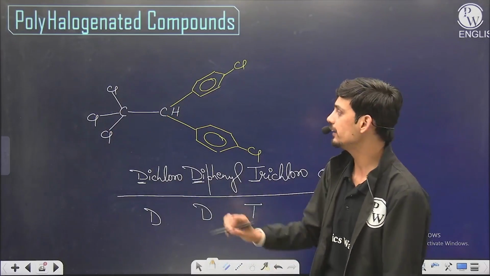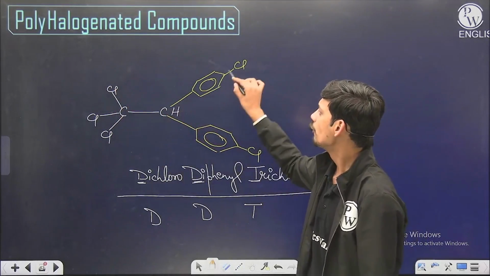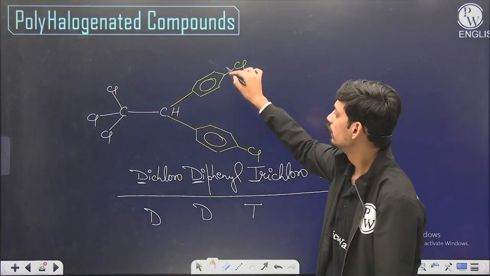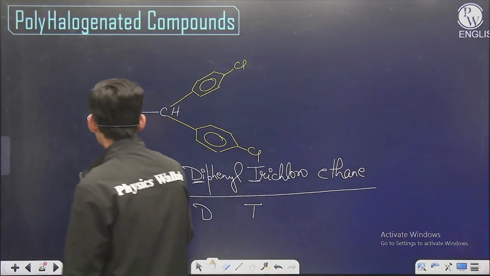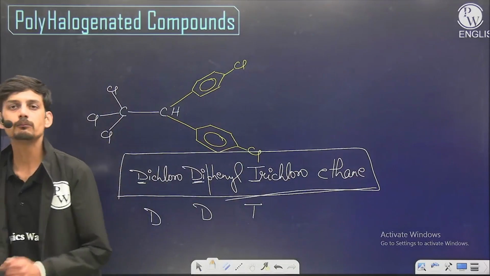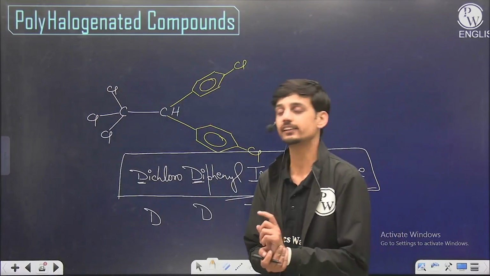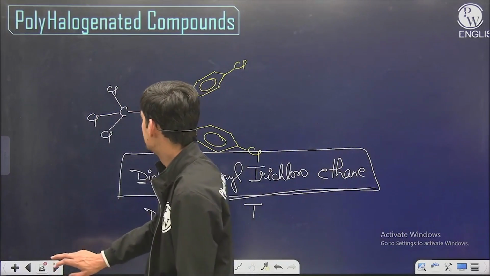The IUPAC name is 1,1,1-trichloro-2,2-bis(4-chlorophenyl)ethane. So this is the IUPAC name of DDT, and this is the common name of DDT. So the most important formula here is DDT, and you have to remember its structure.